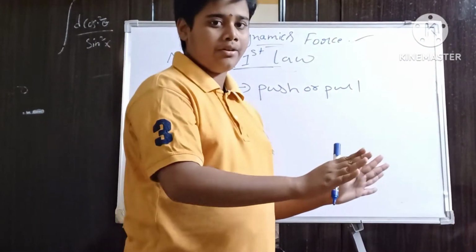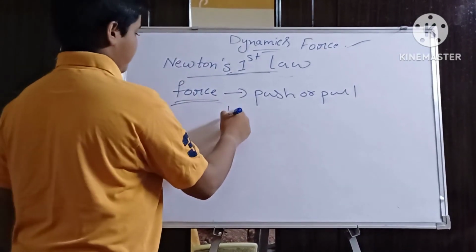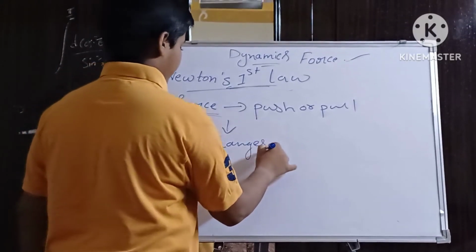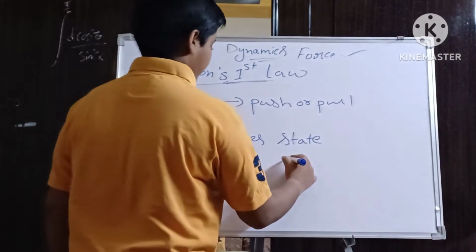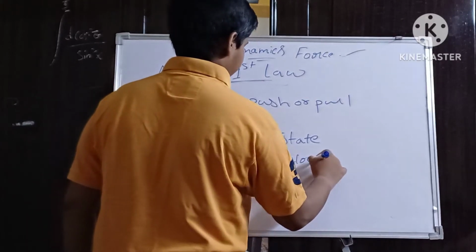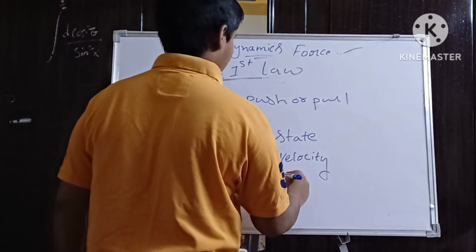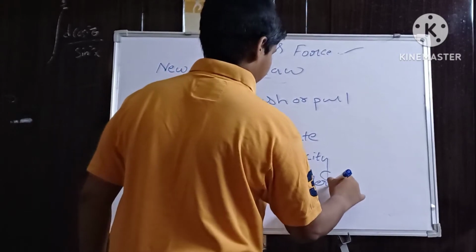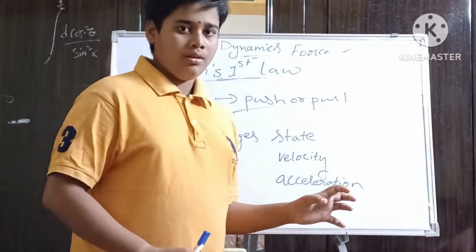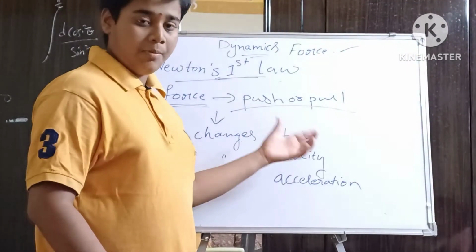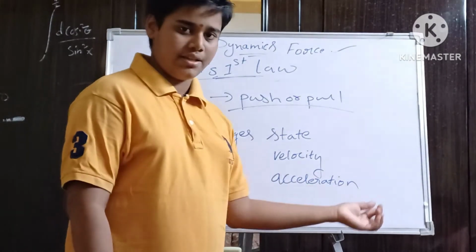We have to push a wheelbarrow or pull a wheelbarrow, etc. So here force also changes state, changes velocity, changes acceleration, etc. Because we have to push or pull, then only it changes from rest to uniform motion or uniform motion to rest, or changes velocity or acceleration.